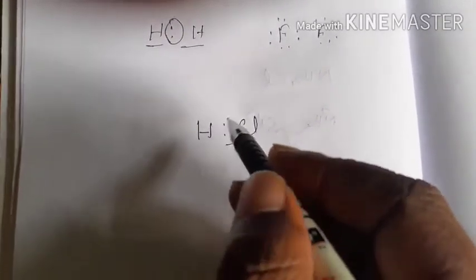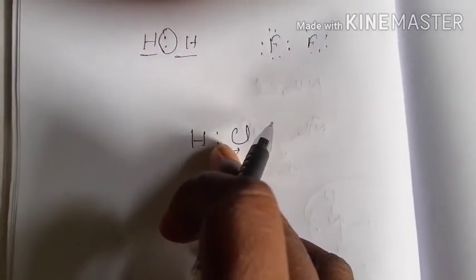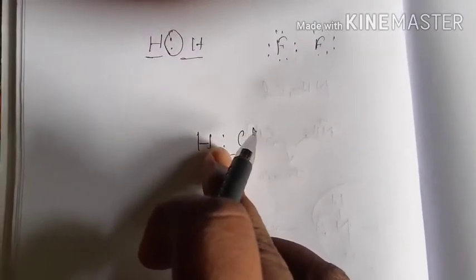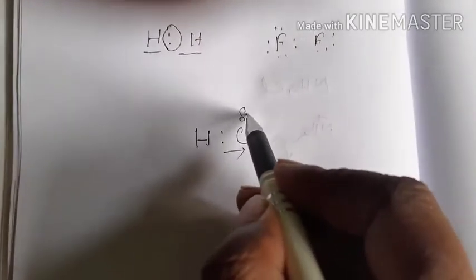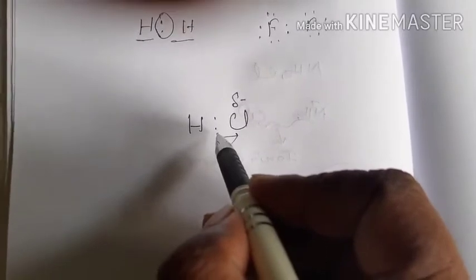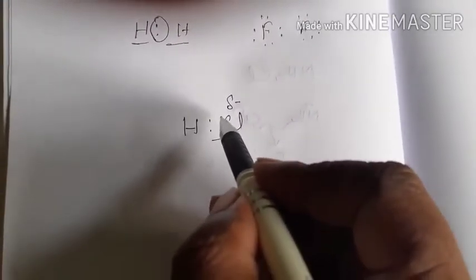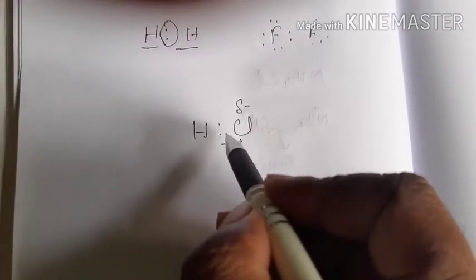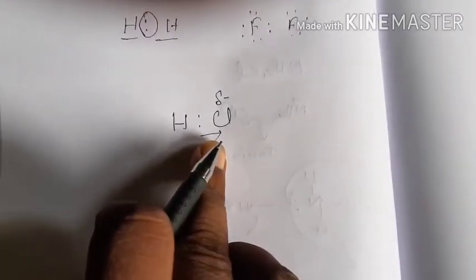As a result, the electron pair will be slightly dragged towards the chlorine, and chlorine will acquire a partial negative charge, because it is dragging one of its own electrons and one of the electrons from the hydrogen. Obviously it will not fully drag it into its orbital. Slightly the electron pair will be shifted towards the chlorine.